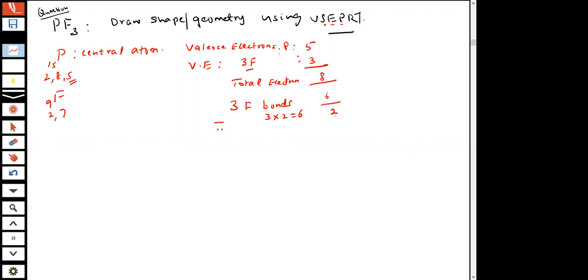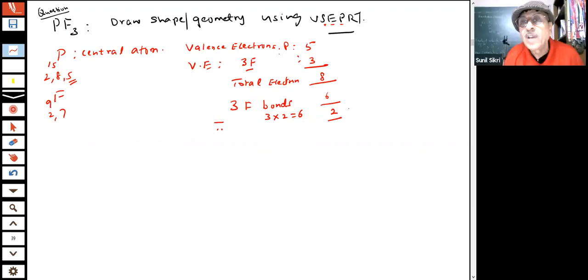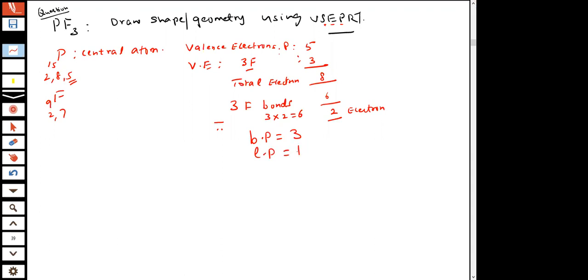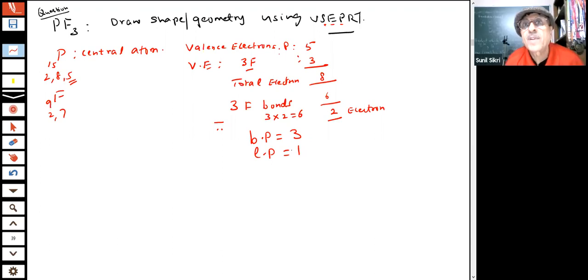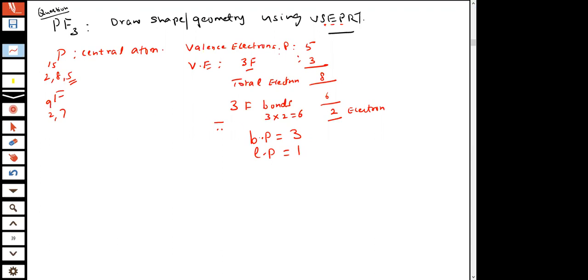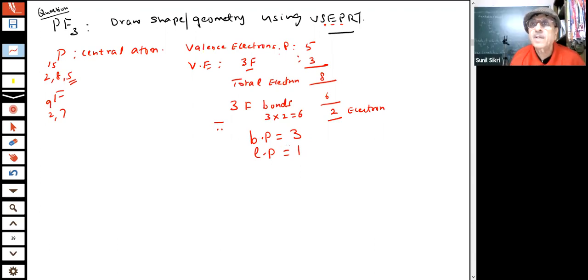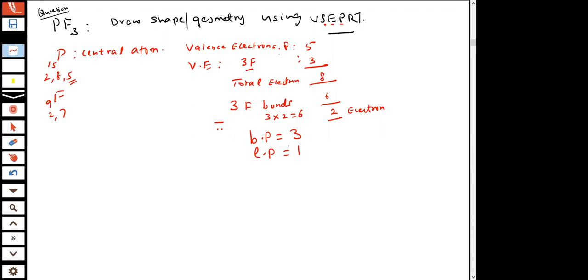So what will be left? 2 electrons. So 2 electrons means what, students? I can say that bond pairs here are how many? 3. Lone pair, how many lone pairs? 1. Why would it be one lone pair? One lone pair and 3 bond pairs, so in total 4 pairs, 4 times 2 is 8.